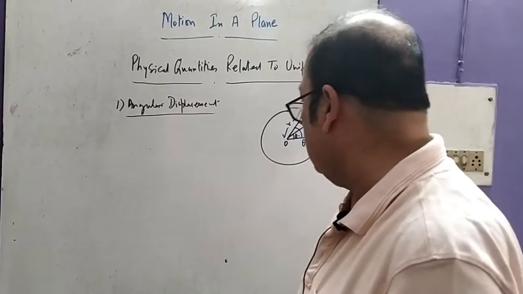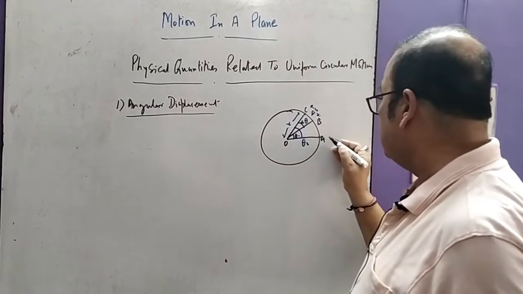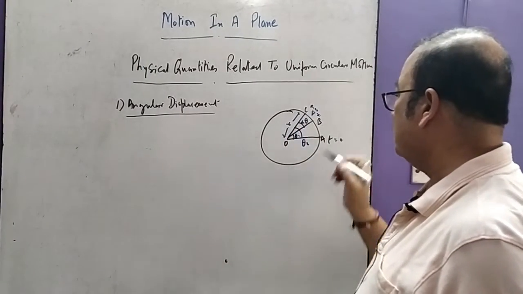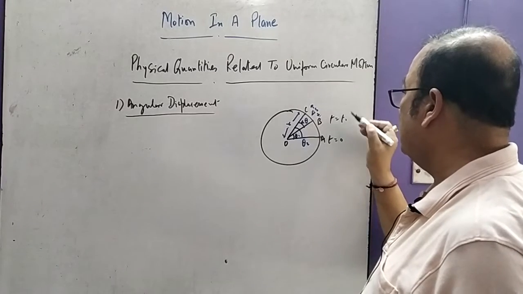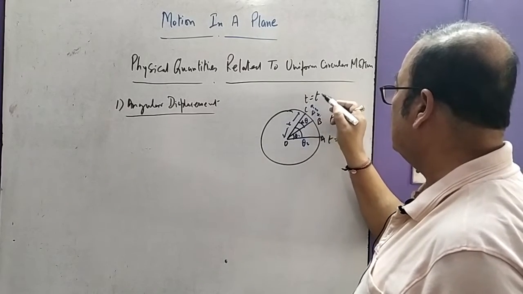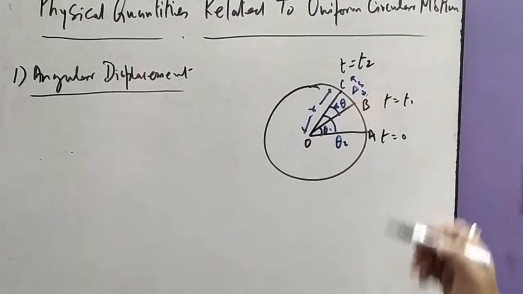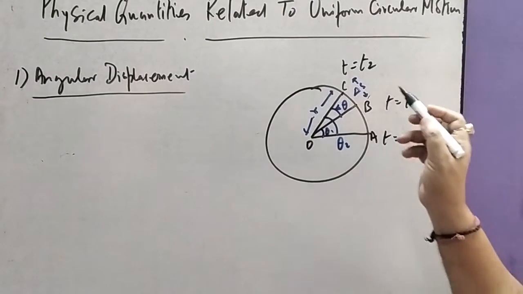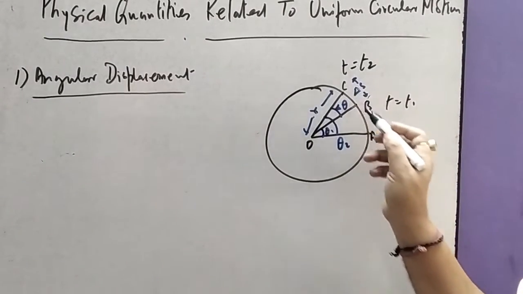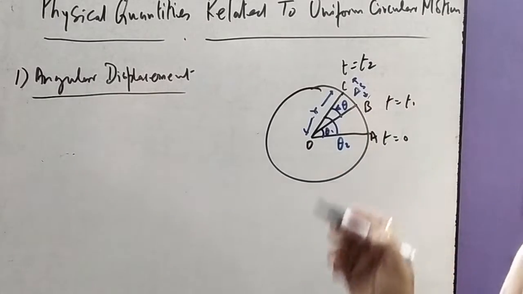Suppose initially it was at time t equal to 0, now it is at time t equal to t1, and then at time t equal to t2. Then in time t2 minus t1 it covers an angular displacement of delta theta.